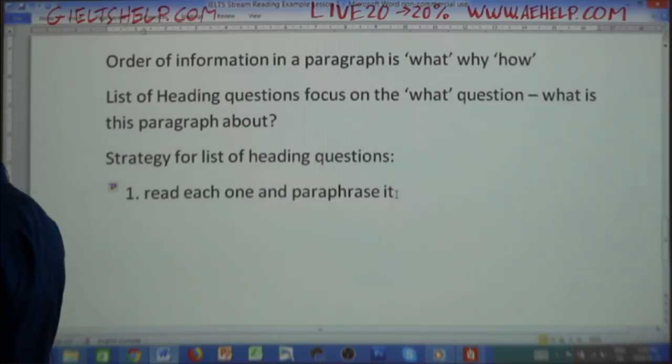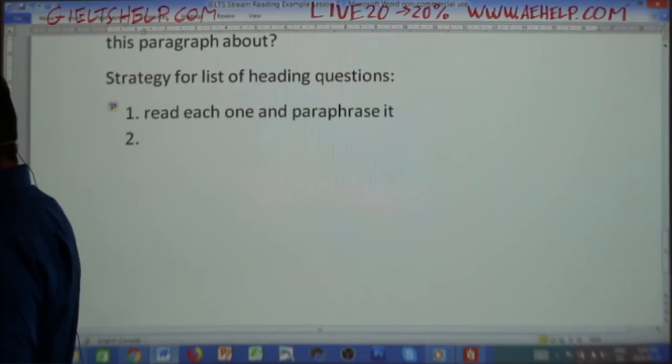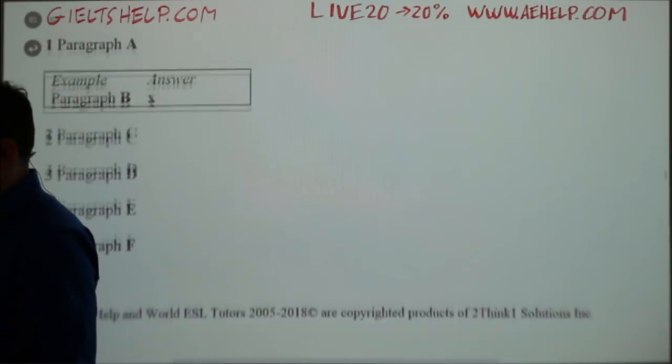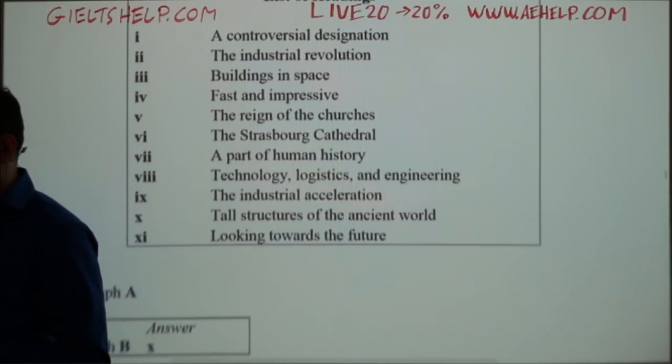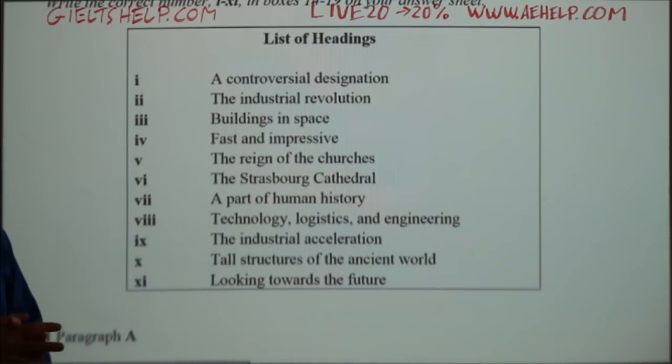Read each answer and then paraphrase it. Let's jump back to our example here with the world's tallest building, and take note of the example as well. So here are our list of heading questions.